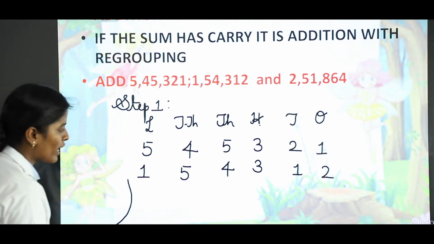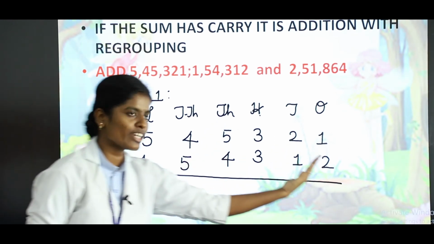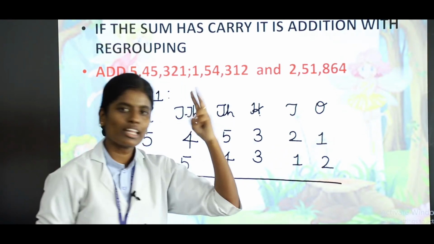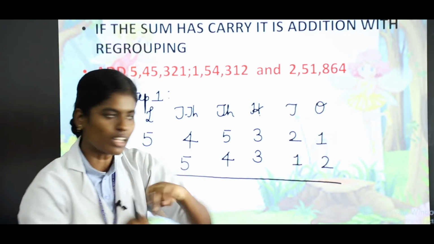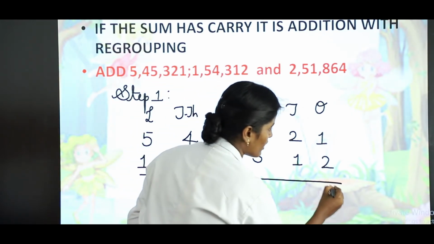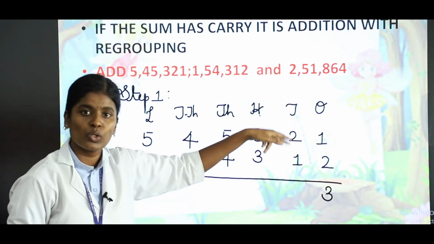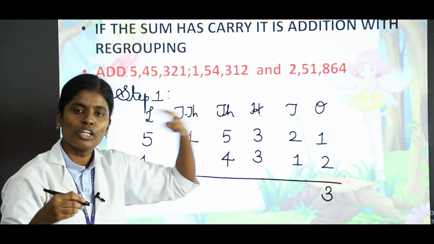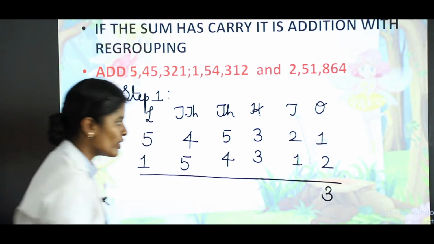Now we are going to add this. While adding, first you should start from the right side, the ones place. Take 1 in the mind, 2 on the finger. What is the answer? 1, after that 2, 3. So the answer is 3. The next place is 2 tens plus 1 tens. 2 in the mind, 1 on the finger. 2, after that, the answer is 3.